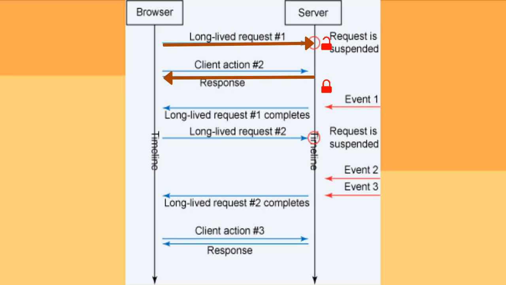When that client gets the data or response from the server and automatically sees it on the screen, the connection will be closed and this user will send a new long polling request again to the server to wait for some new data. This process will be repeated until the user closes the chat section or closes the application.